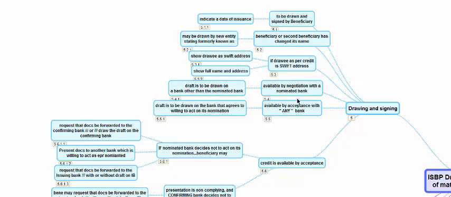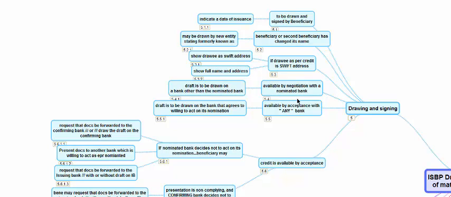If the draft is available by negotiation with the nominated bank, if there is a nominated bank nominated by the issuing bank, and if it is available by negotiation, draft is to be drawn on a bank other than nominated bank. If the LC is available by negotiation and if a draft is called for, it should be drawn on a bank other than nominated bank, because the nominated bank will be able to negotiate only documents not drawn on them.